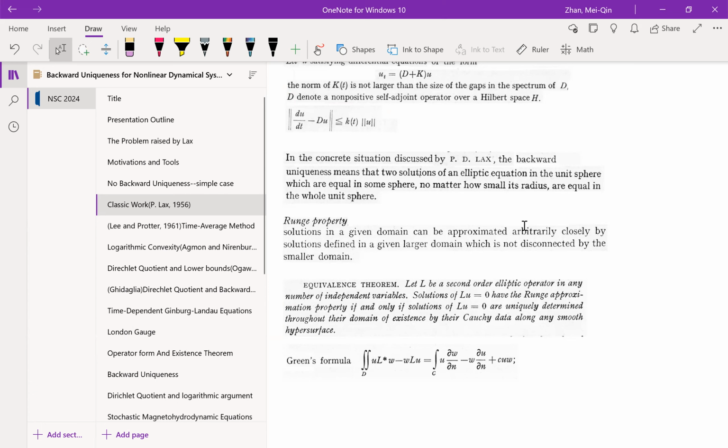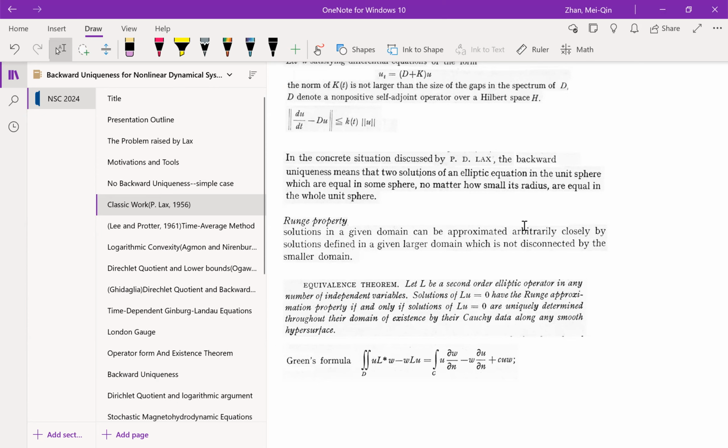So that also basically means that the uniqueness of the Cauchy problem for elliptic equations uses the concept of the range approximation property, which basically means that the solution in a given domain can be approximated arbitrarily closely by solutions defined in a given larger domain, which is not disconnected by the smaller domain.